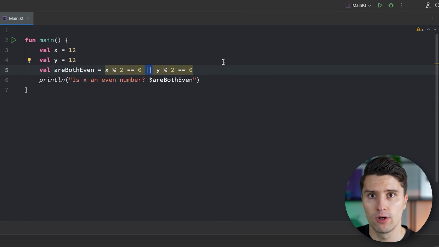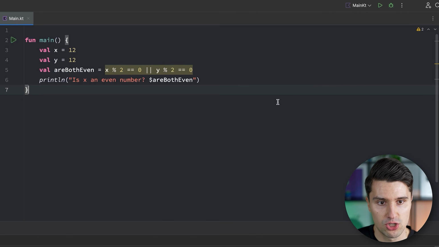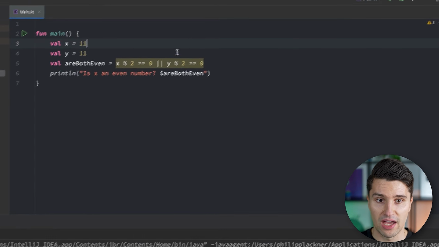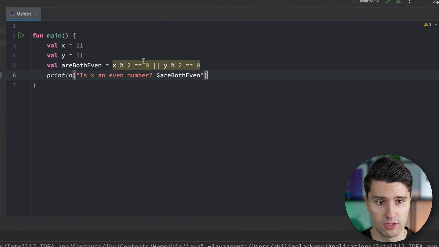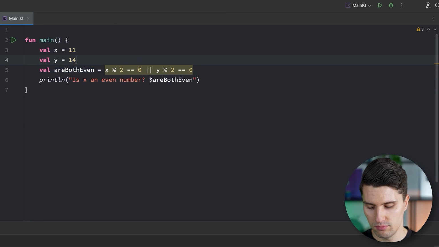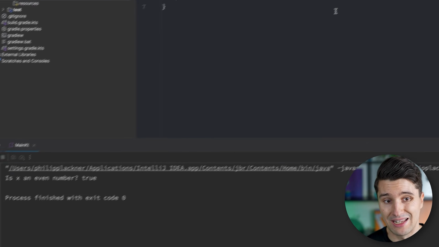That would be called an XOR. But in the development world, it's super common that you actually also want to return true for an OR condition if both conditions would be true. So this way, if we have the condition like that, now it obviously prints true because both are actually even numbers. If we change both to 11, then this will now print false, because none of these conditions are actually true, and therefore the OR logical operator will assign a false to this variable. But if one of these is actually even, then it will again give us true, because one condition is enough to make the end result true.